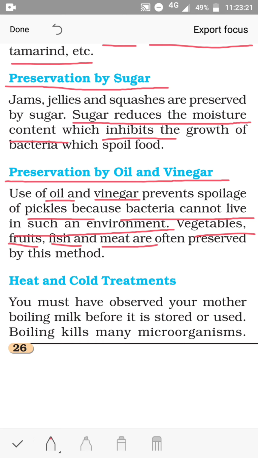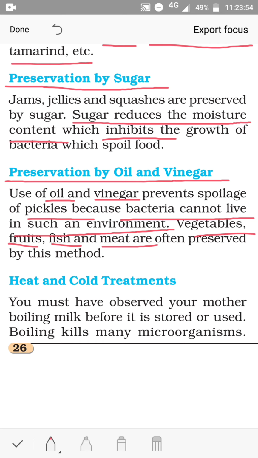Actually, many processes designed to preserve food involve more than one food preservation method. Like preserving fruit by turning it into jam involves first boiling to reduce moisture content and to kill bacteria. Then sugaring, that is adding sugar to prevent their regrowth, and sealing within an airtight container to prevent their regrowth. So some of the food preservation methods we have learnt about.